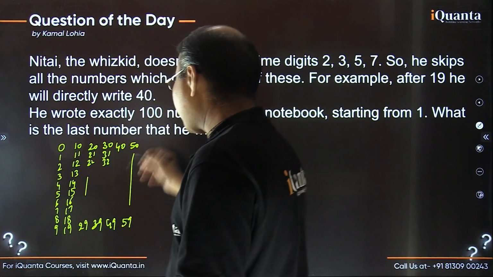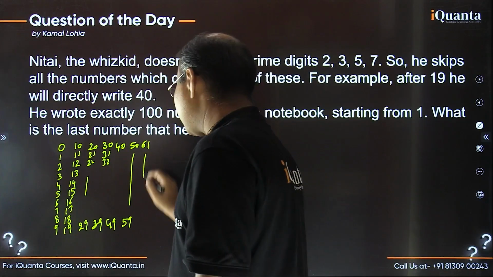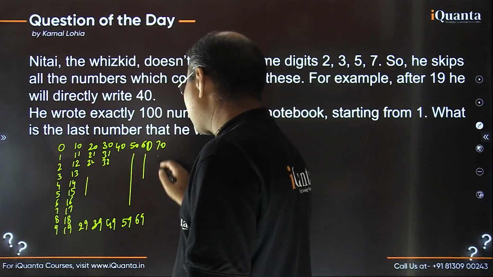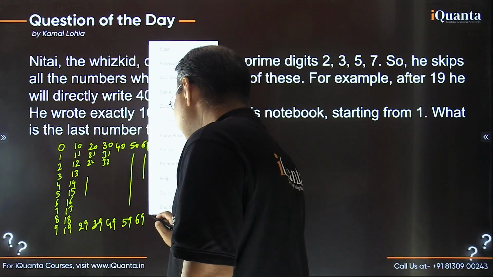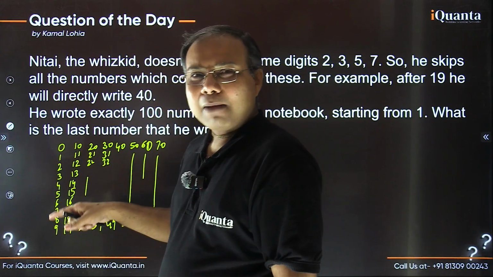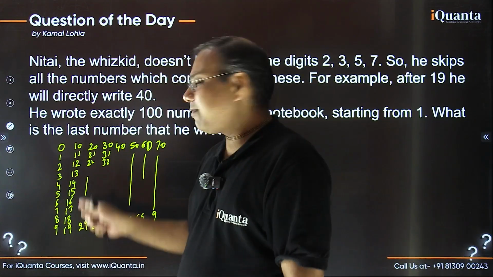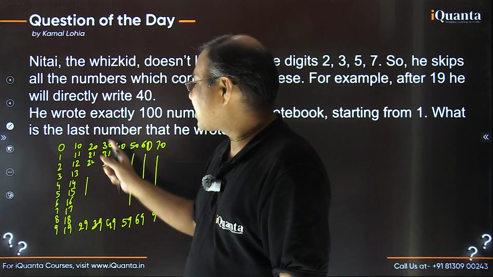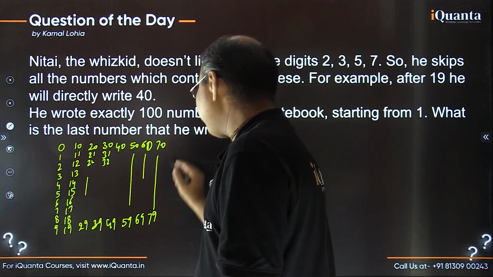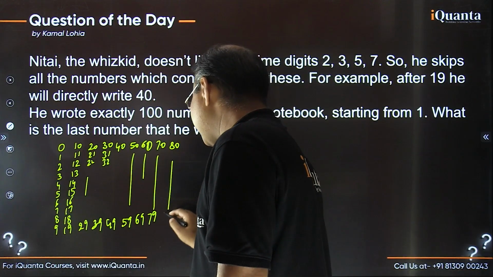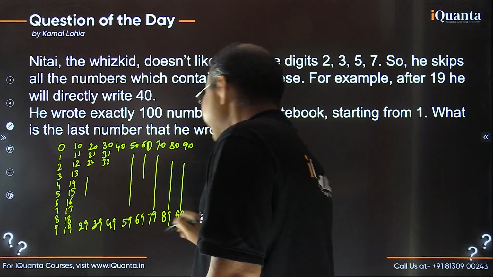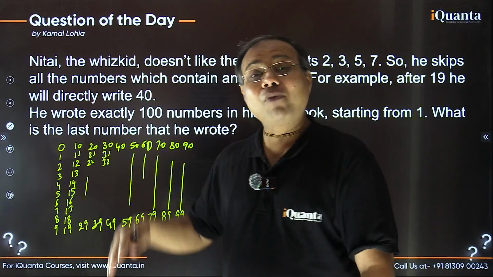Okay? So in short, I'm writing them now. So 60 to 69. Have you understood the way I'm writing them, right? Normally we start from 11 to 20, right? But what I am doing, I'm writing the 10 numbers, but having all those 2 digit numbers which start from 1, then starting from 2, then starting from 3, like that. So starting from 7 now, 70 to 79, and then 80 to 89, and finally 90 to 99, right? After that, our next group will start, that is starting from 100 onwards.